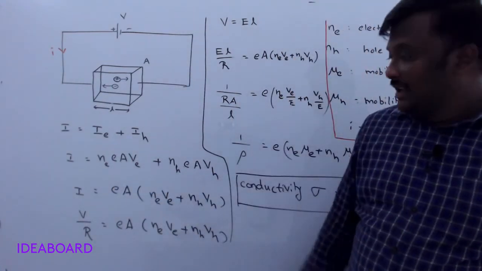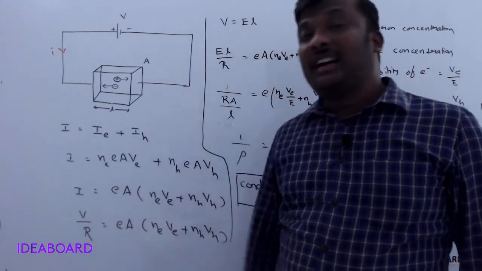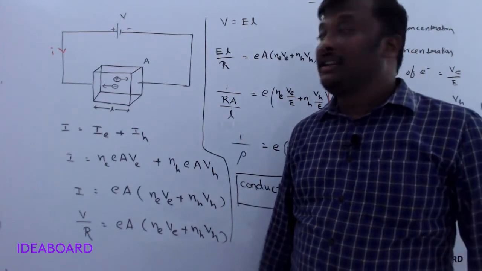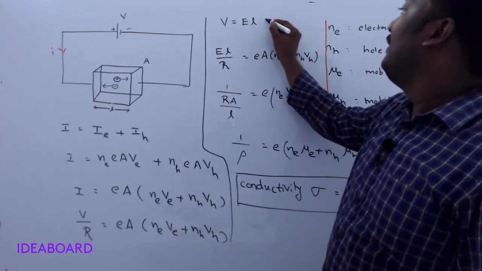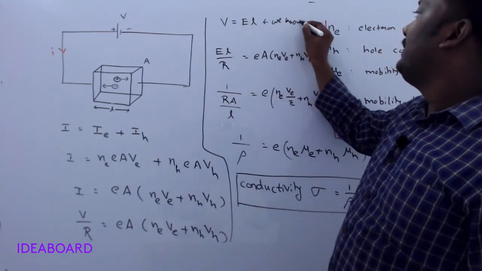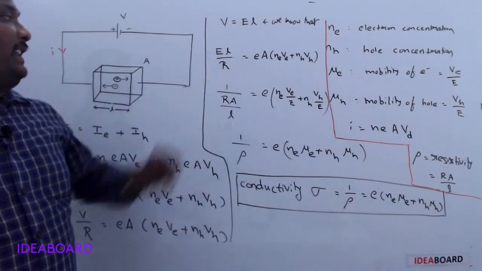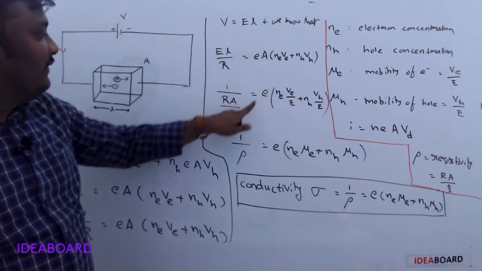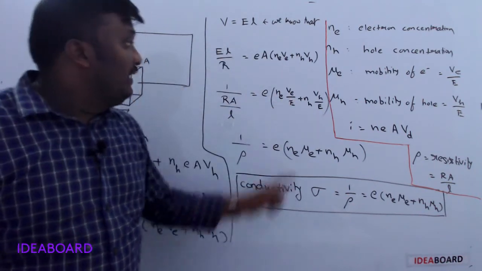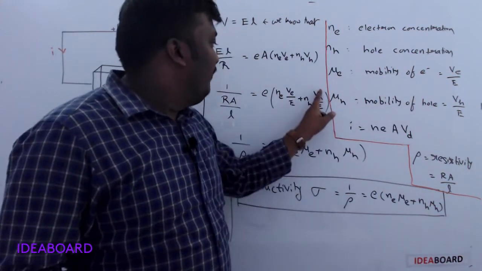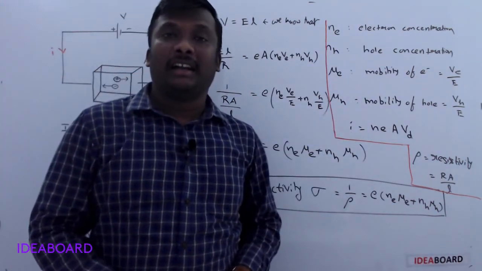I substitute the values, and we know from Ohm's law I = V/R. Here R is the resistance offered by the semiconductor to the flow of current. And we know V = E L. Now instead of V, I write E L. The important thing is here R, A will be taken this side, L will be taken here, and this E will be taken this side. Then v_e / E is nothing but mu_e, and v_h / E is nothing but mu_h. Substitute those values, then we get the formula for the conductivity.